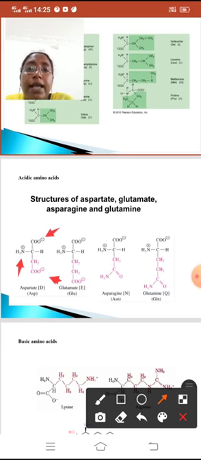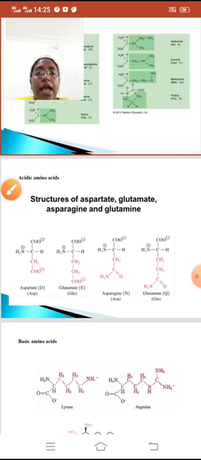So this is called the acidic amino acid, meaning two acid groups are there and one amino group is there. That's why it comes under the acidic amino acids. In the same way, glutamate, asparagine, glutamine, all these also contain more carboxyl groups when compared with the amino groups.